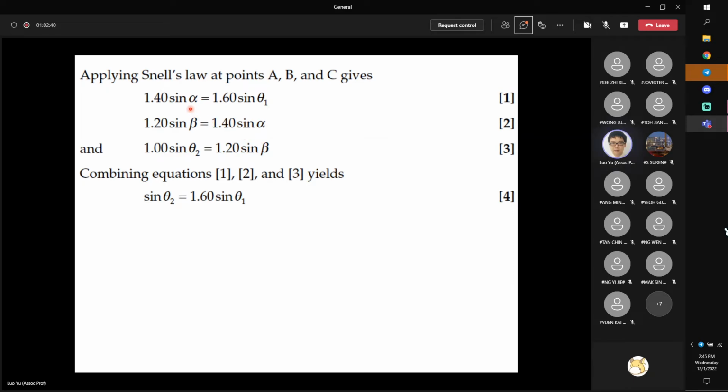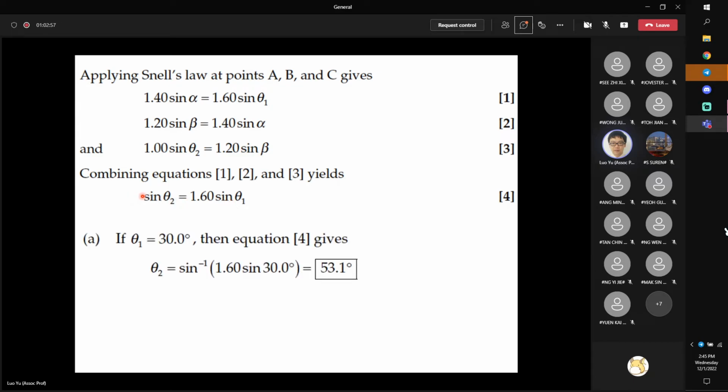you can say this side equals this side. Directly, sine theta 2 should equal 1.6 times sine theta 1. Theta 1 is given and the refractive index is known, so we can directly get theta 2 equal to arcsine of 1.6 times sine 30 degrees. Sine 30 degrees is 0.5, so this equals 0.8. Arcsine 0.8 is 53.1 degrees. So the first part is solved.